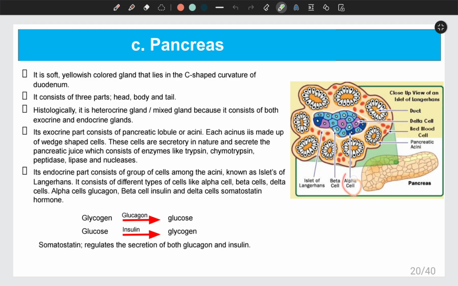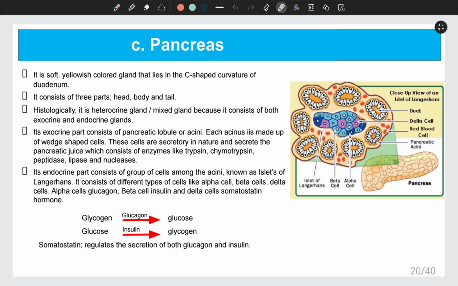Alpha cells produce the hormone known as glucagon. Beta cells produce the hormone known as insulin. And delta cells produce the hormone known as somatostatin.